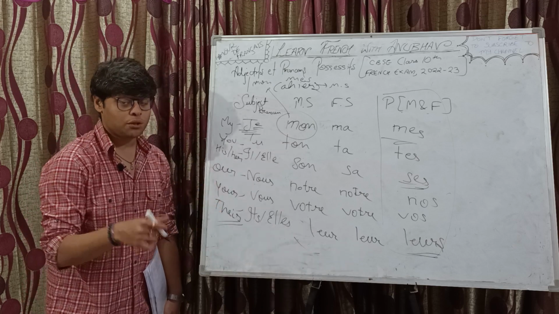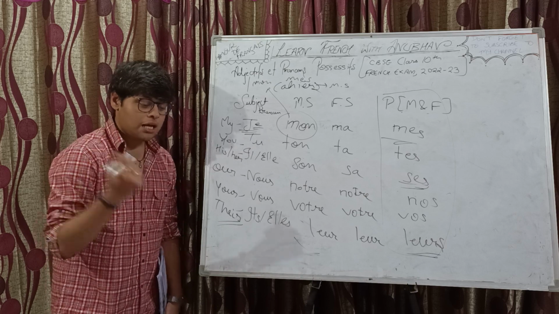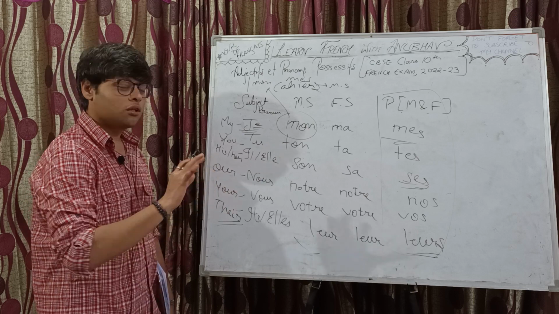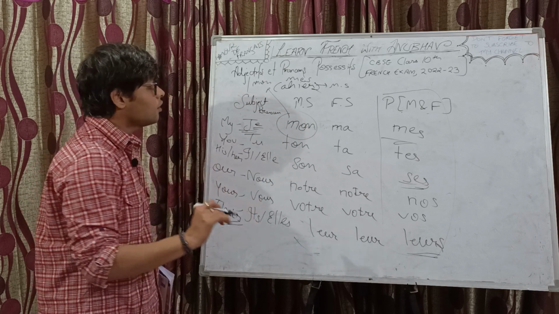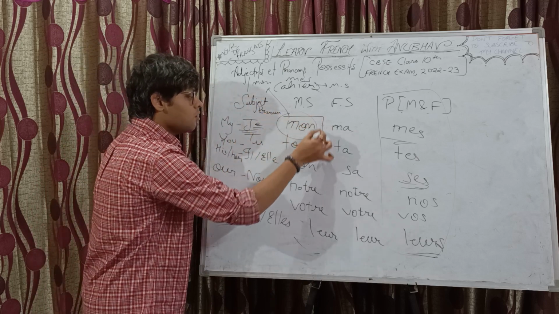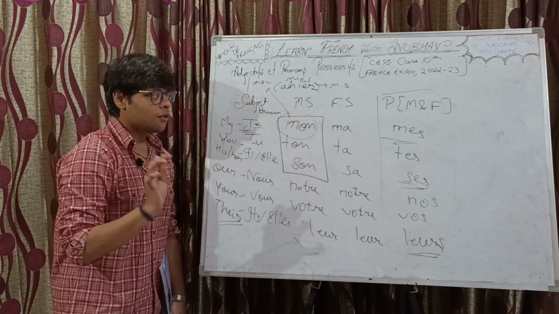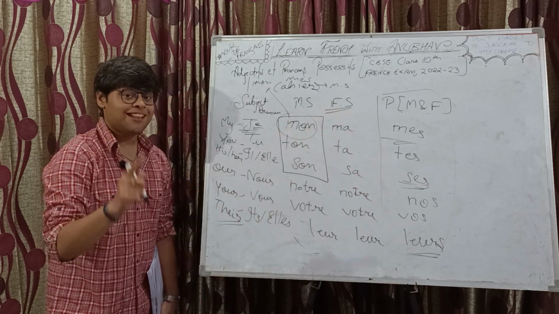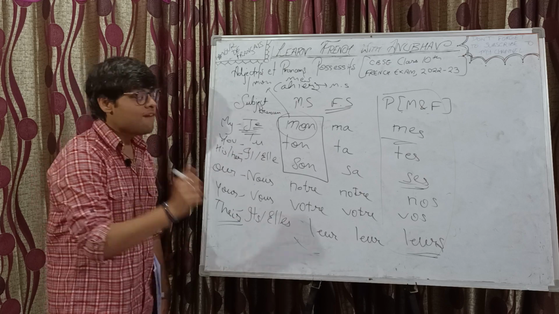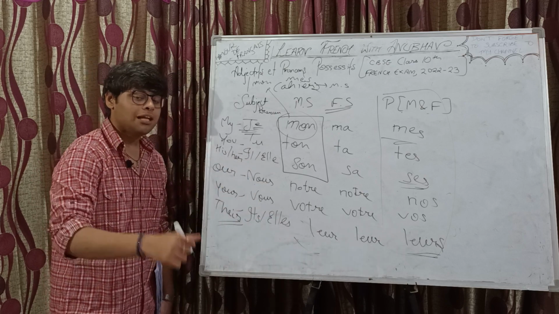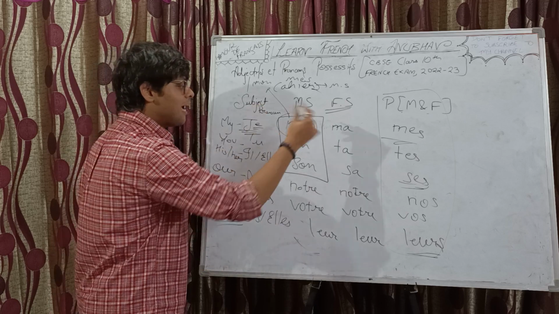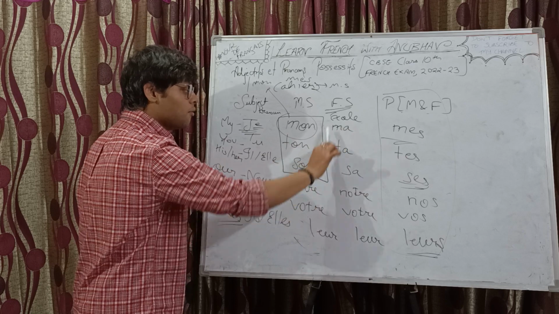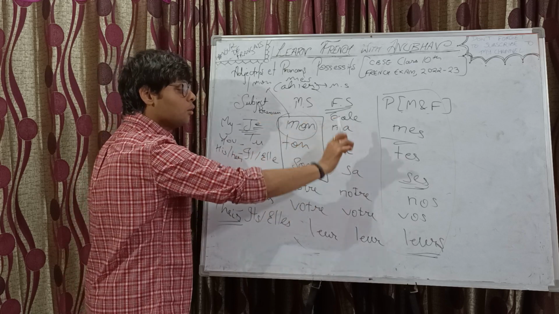One small concept that you need to take care of in your mind, as it could be a bit tricky for some, but if you understand the concept, nothing will be tricky, right? Now, these three will be used for feminine singular nouns as well, only in one case. And that case is when that feminine singular noun is beginning with a vowel. For example, école. It will be mon école, it will be ton école, it will be son école. It won't be ma école, ta école, sa école.